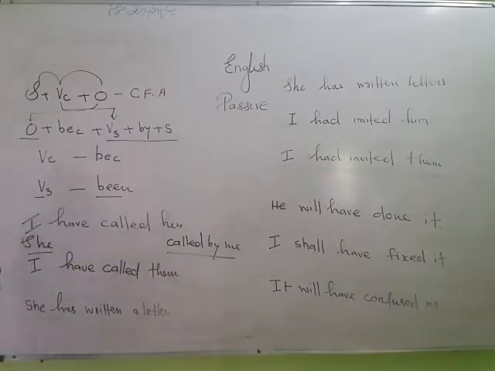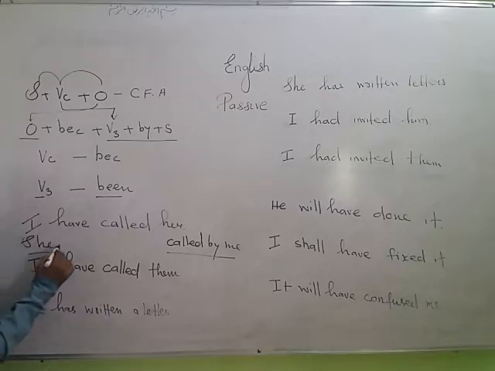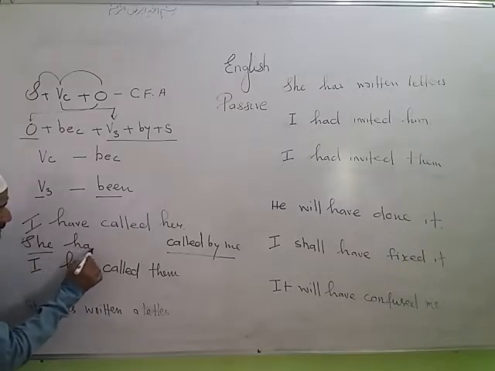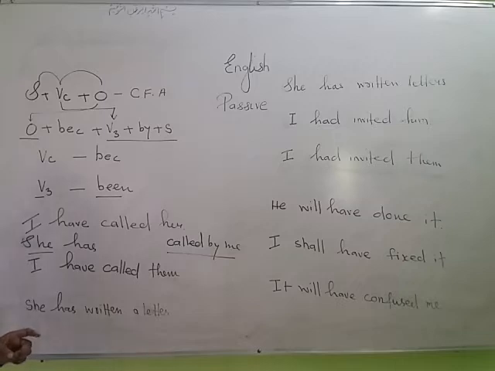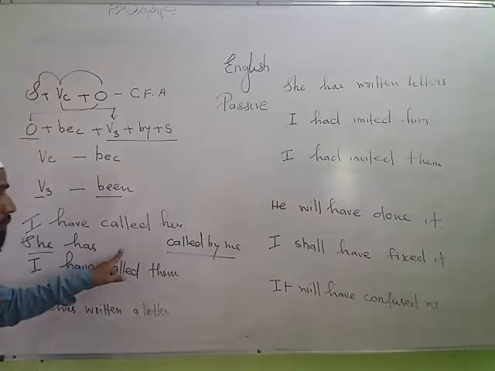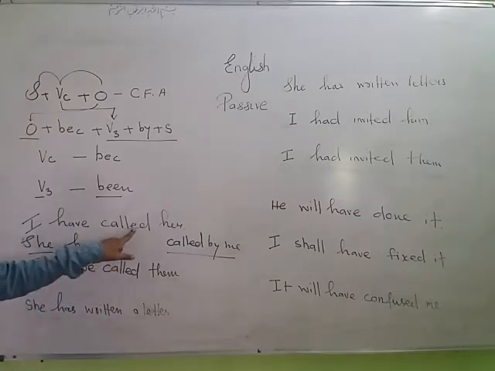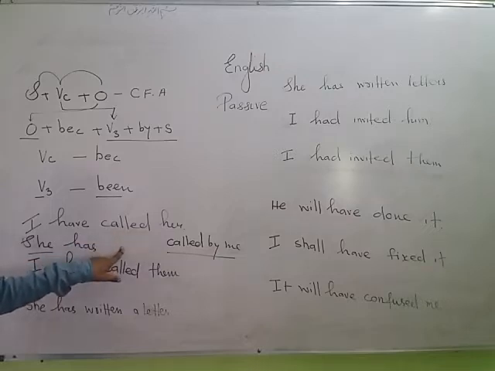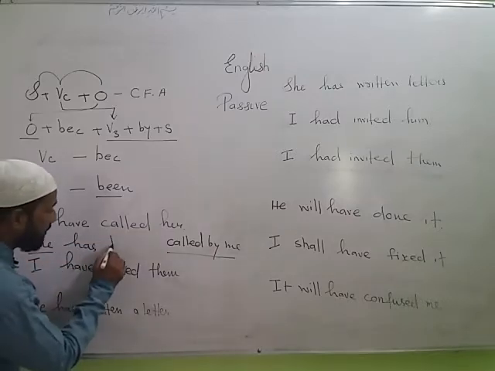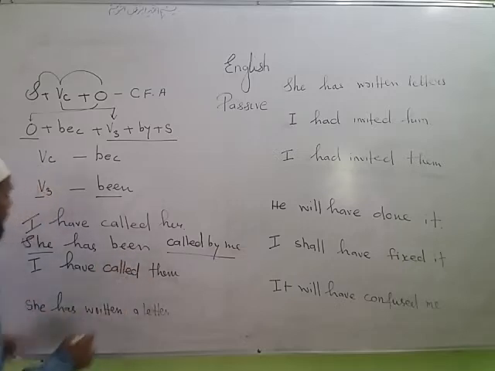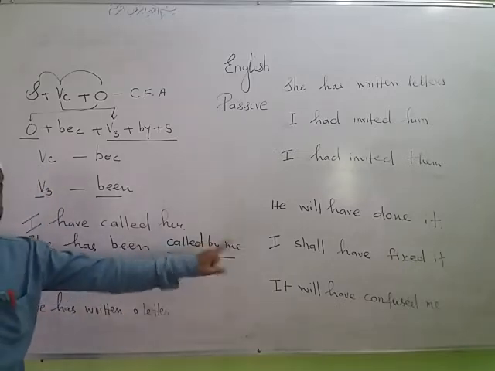Now see the helping verb. First let us deal with the helping verb. Have is the helping verb in the given sentence, but you cannot use have in the answer. The reason is we never use have with she, we use has. And now last but not least, very important, what form of be will be used here? As the form of V is third here, we will use the third form of be, that is been. Complete answer: She has been called by me.